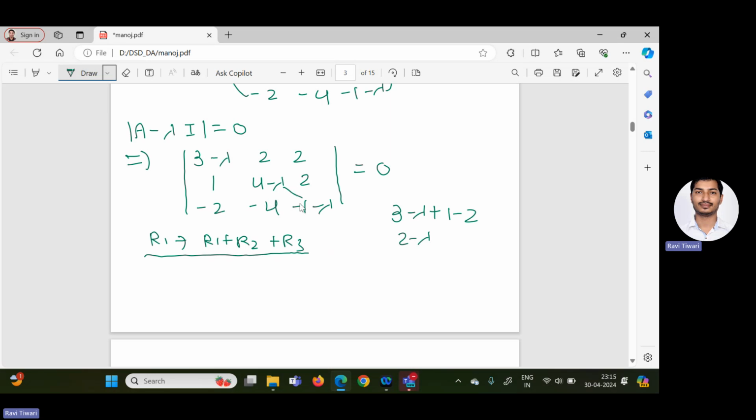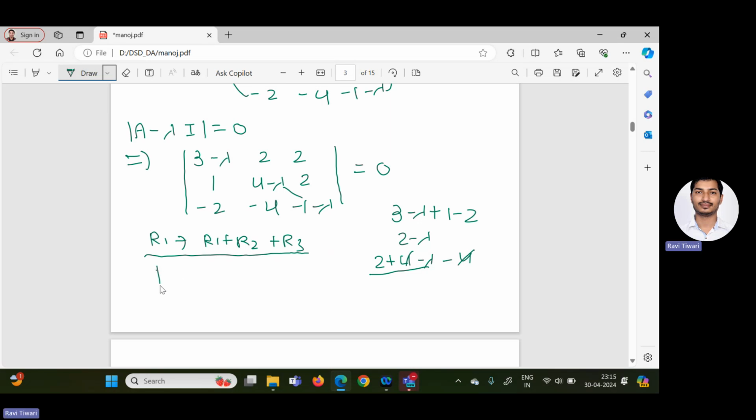Similarly, when you add the second, you will get 2 minus 2 plus 4 minus lambda, and plus 4 minus 4 cancel, so again we get 2 minus lambda. And similarly in the third also, we get 2 minus lambda. Now we know the property of determinant: if one element is common in any row or any column, we can take that element out.